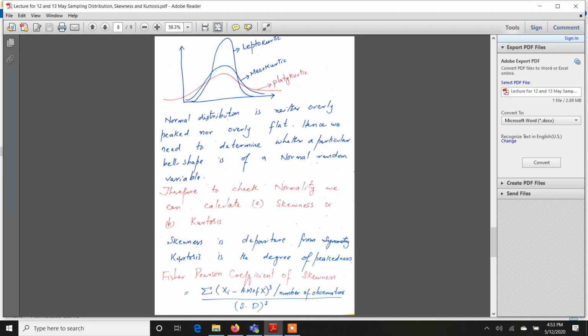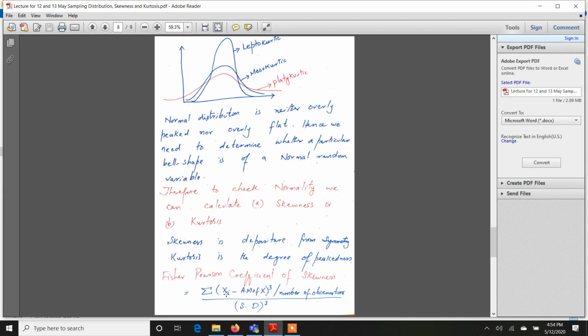So what is the formula for skewness? The formula is, if you are given a data, the first step is to find the arithmetic mean, then find the standard deviation, and simply apply this formula, right? I will post an activity sheet on this topic as well for further clarity.